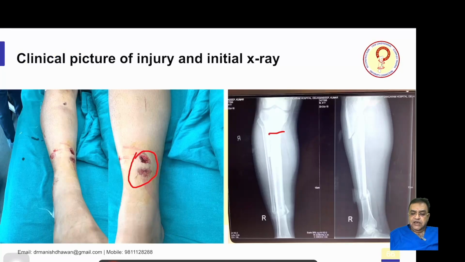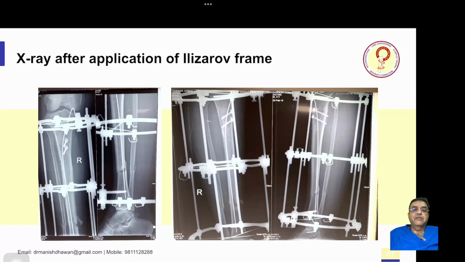There was a fracture here, there was a fracture here, there was a fracture, and there was also a split which was basically going down, which is not very visualized in the small x-ray. And you can see if you have to apply a plate, there is a huge plate which we have to apply. So what we did is we just put an intramedullary wire to align all the fragments together, just applied cannulated screws at the proximal fragment, the anterior posterior cannulated screws, and just applied the frame.